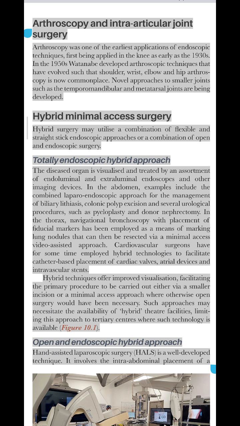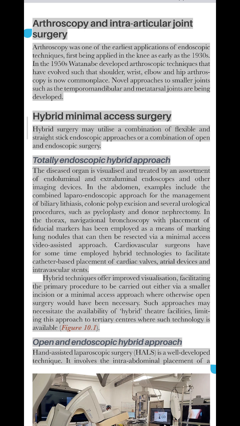Hybrid minimal access surgery. Hybrid surgery may utilize a combination of flexible and straight stick endoscopic approaches or a combination of open and endoscopic surgery. Totally endoscopic hybrid approach. The diseased organ is visualized and treated by an assortment of endoluminal and extraluminal endoscopes and other imaging devices. In the abdomen, examples include the combined laparoendoscopic approach for the management of biliary lithiasis, colonic polyp excision, and several urological procedures, such as pyeloplasty and donor nephrectomy.